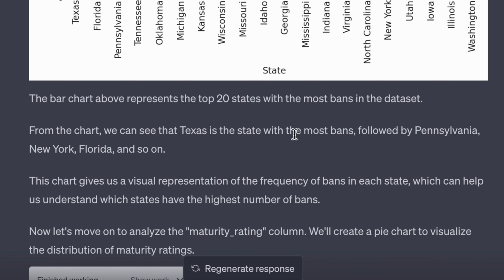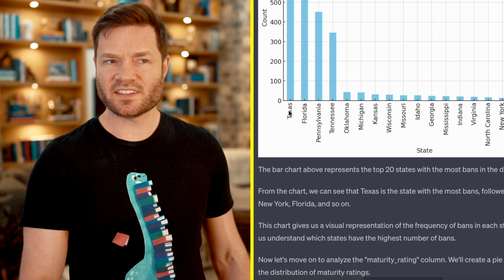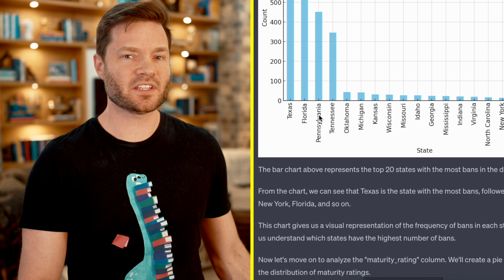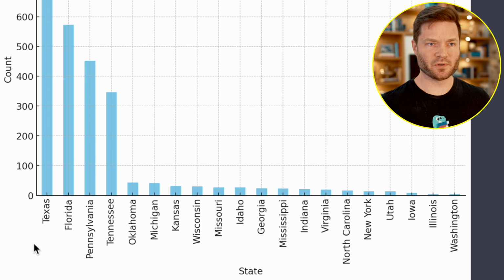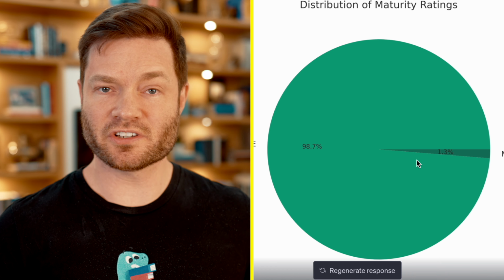So here it's a little bit wrong. We can see from the chart that Texas is the state with the most banned, followed by Pennsylvania, New York, Florida. But actually Texas isn't followed by Pennsylvania, so that's wrong. Then it says New York, Florida, and so on. Like, where'd New York get pushed into that top section? Caught a hallucination. See, analyzing the maturity rating column, we did that. So what it found roughly correlates to what we saw in Armin's article.